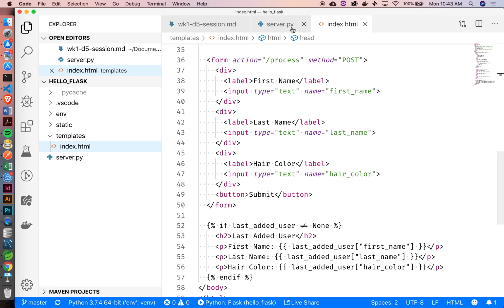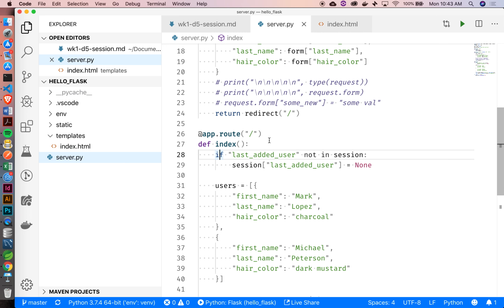If this key, last added user, was not currently in the session dictionary, so if it wasn't in the little brackets where you put session. For instance, if we were trying to say session, and then in brackets last added user, there would be nothing in it if this condition was triggered.